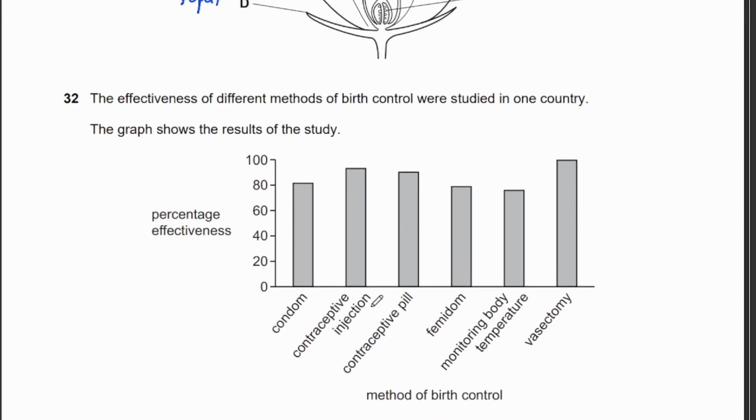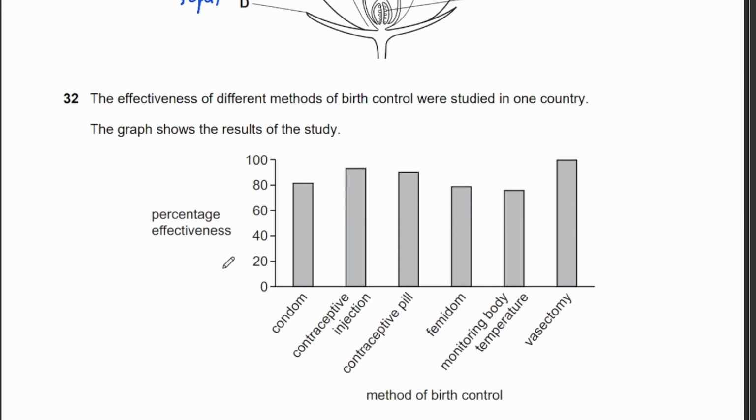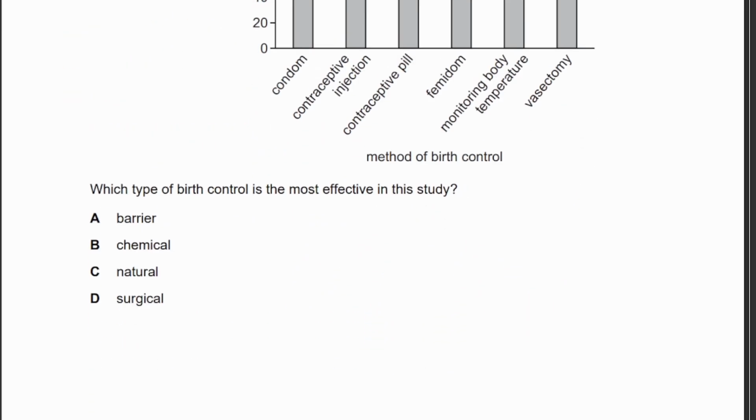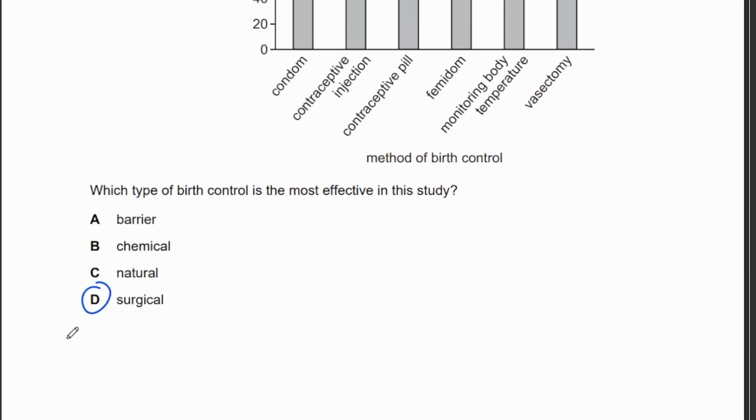The effectiveness of different methods of birth control was studied in one country. The graph shows the results of the study. So which birth control is the most effective? Okay. So as we see, the highest effectiveness is vasectomy. So therefore, vasectomy is a surgical procedure. So therefore, the most effective one would be a surgical procedure, surgical birth control.